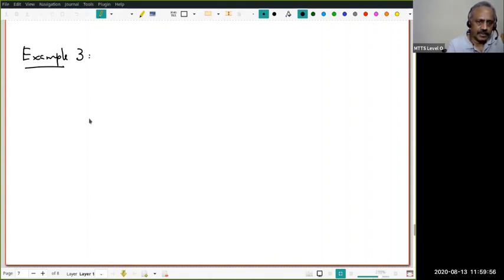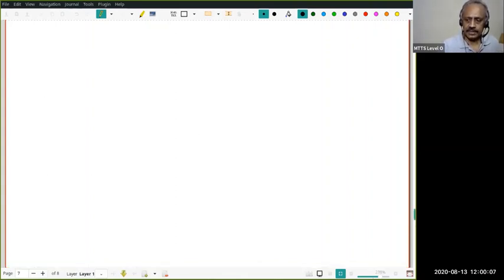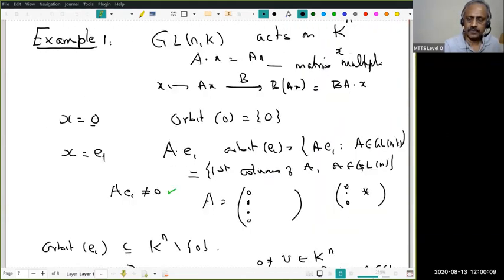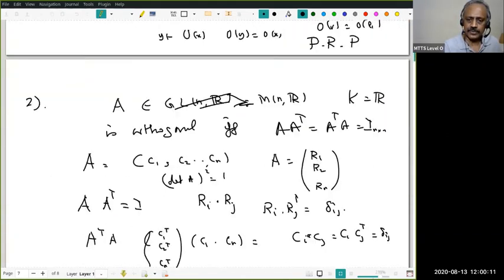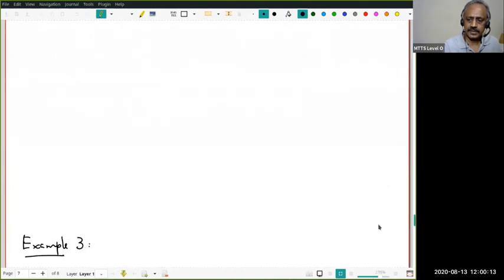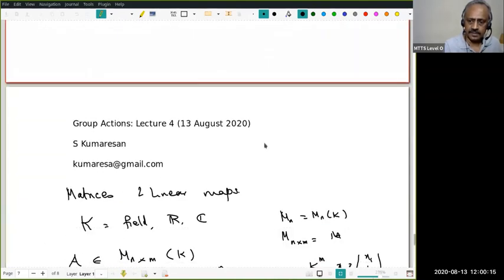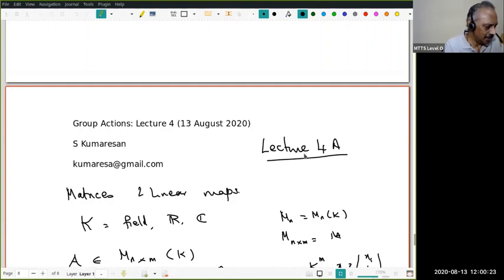I have two examples, 3 and 4, and I will do these in the next lecture. So this should be considered as lecture 4A, and the next one will be 4B. So the next two examples, again, we will continue with the linear algebra.